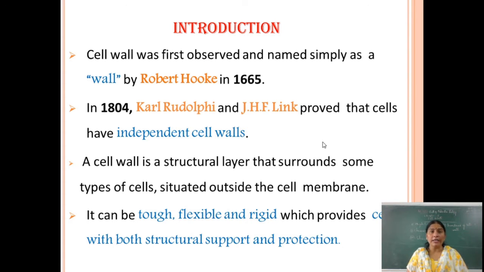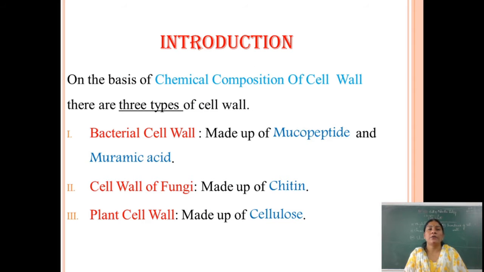A cell wall is a structural layer that surrounds some types of cells, situated outside the cell membrane. It can be tough, flexible and rigid, which provides the cell with structural support and also protects the inner organelles of the cell.